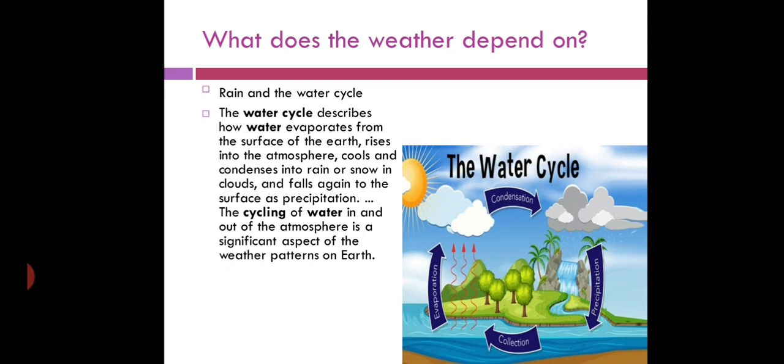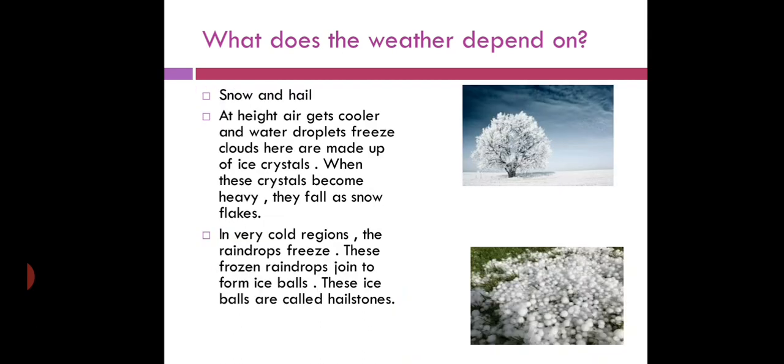And again the water in the water bodies gets heated by the rays of the sun and rises up, changes into vapors, clouds are formed and rain falls. So this cycle of water keeps moving on. This is called the water cycle, and this is also an important aspect of weather patterns on earth.